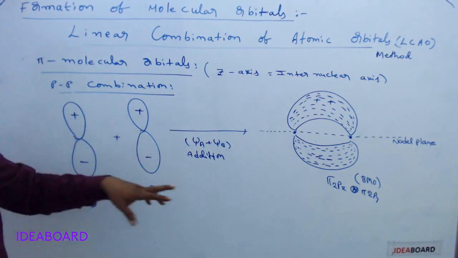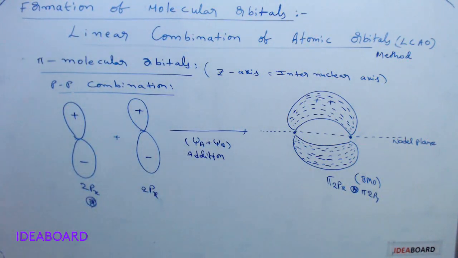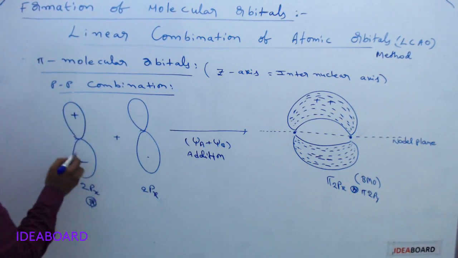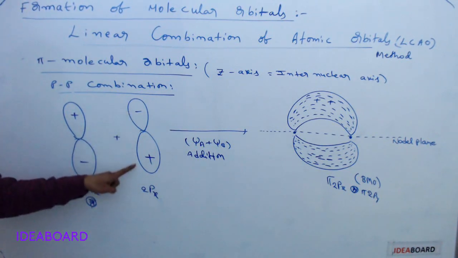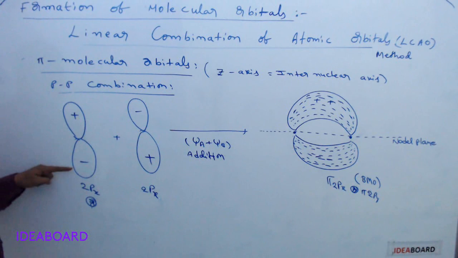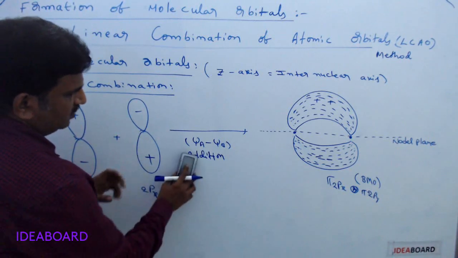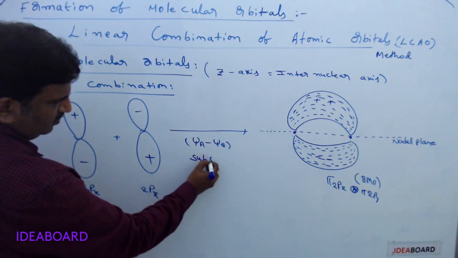Next, anti-bonding is also required. Bonding is there by the addition of waves; now for the subtraction of waves, I am just erasing this same diagram. Please watch this first one. I am changing the signs only. Before, I took positive, negative; now I am taking negative, positive. Here this is a subtraction of waves, not addition. By the subtraction of two wave functions,